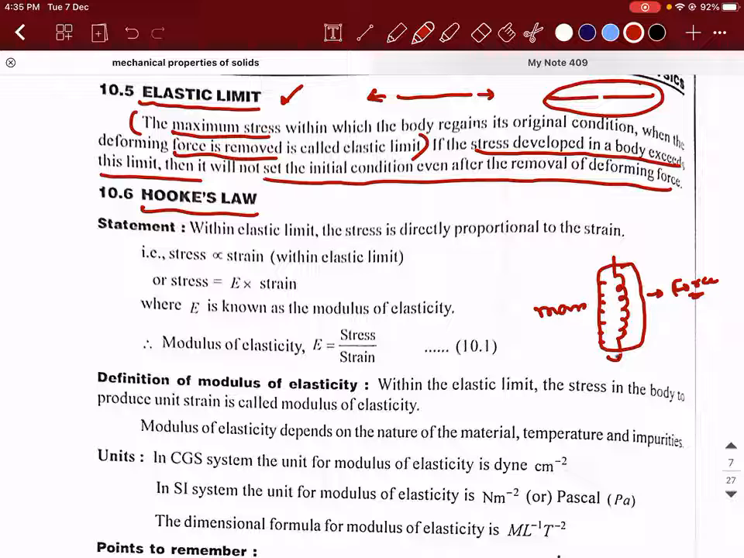So what will happen when you suspend a weight here? Why is it called a spring balance? Because when you suspend the object, the spring will get elongated, right? It will get elongated, and when will it stop? It will get elongated and stop exactly at the point when it has measured the weight of that object.